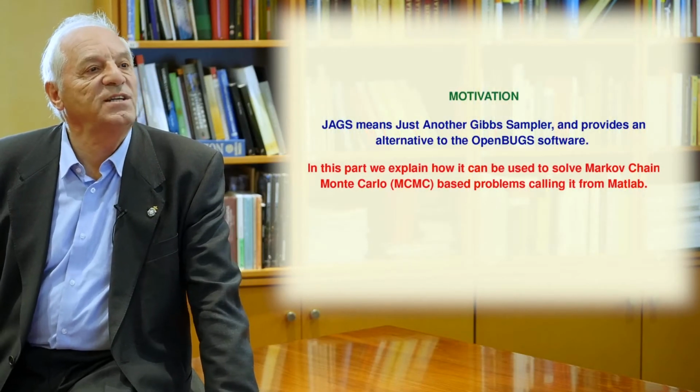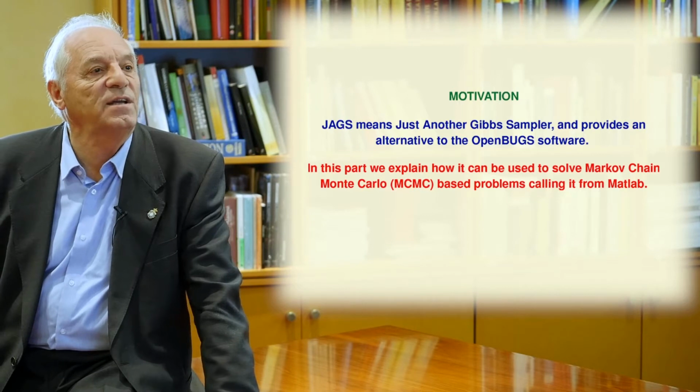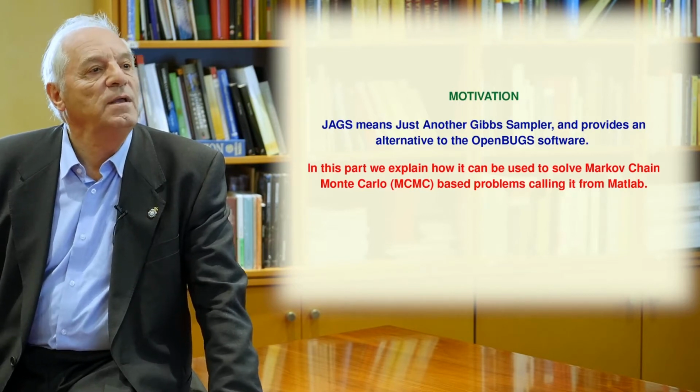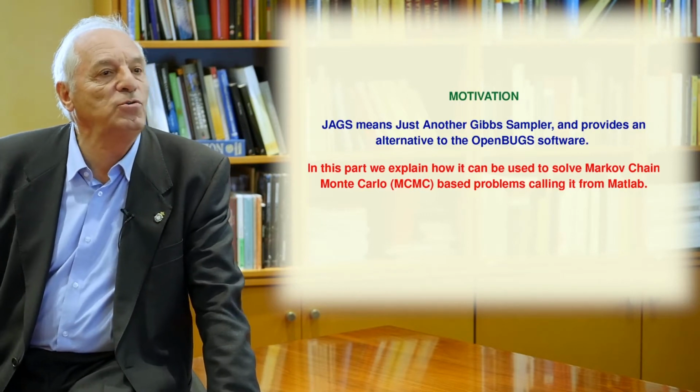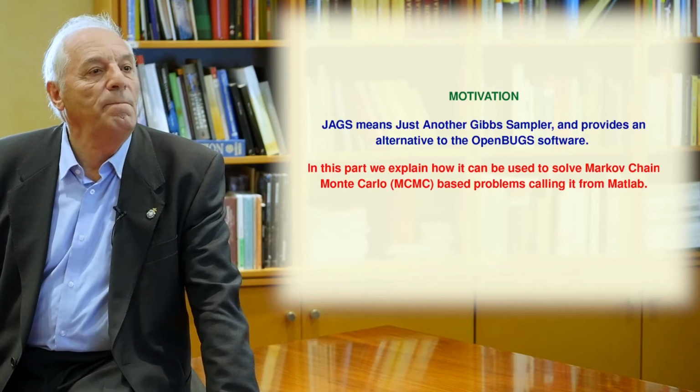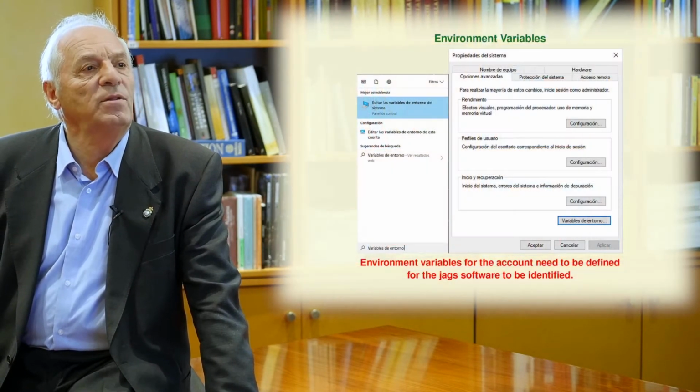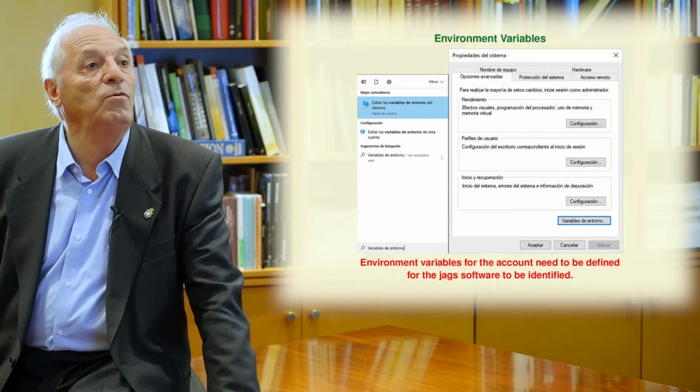JAX means Just Another Gibbs Sampler and provides an alternative to the OpenBUGS software. In this part, we explain how it can be used to solve Markov chain Monte Carlo based problems, calling it from MATLAB.